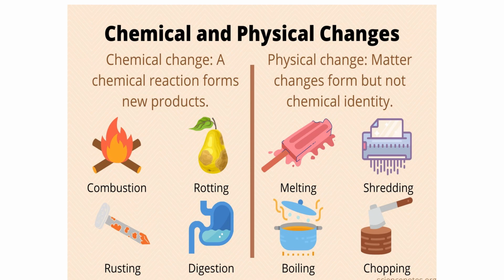In case of chopping of wood, also the chemical identity of the wood does not change, it remains the same. Only the wood is chopped into small pieces. So only the shape and the size of the wood changes, not the chemical identity of the wood. That's why chopping is also considered as a physical change. Hope you have understood the difference between chemical and physical changes.